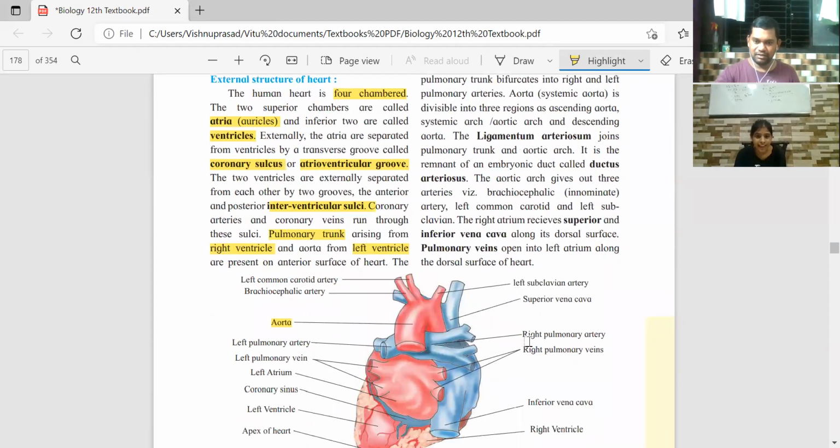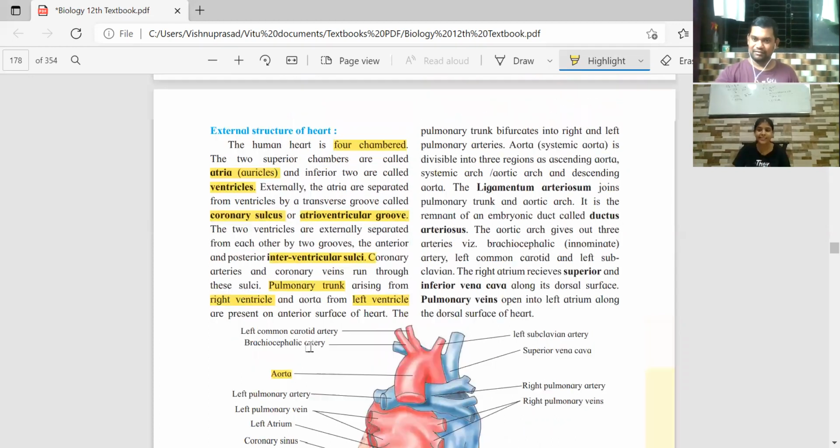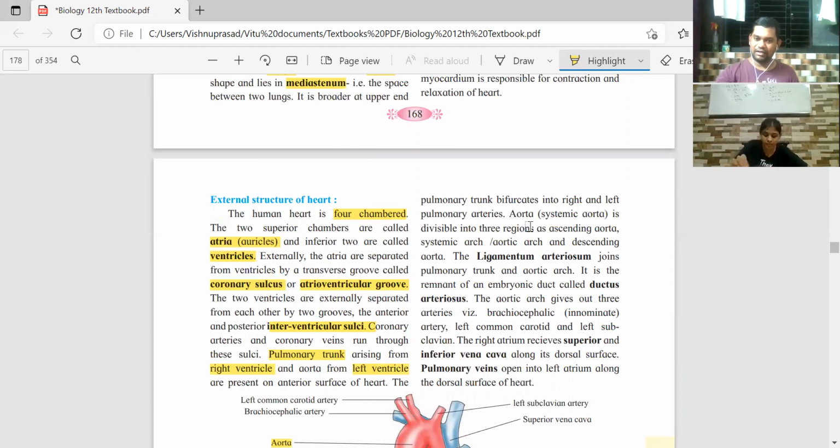और ये जो pulmonary trunk that is arising divides into two branches. One of them is called the right pulmonary artery. The other one is the left pulmonary artery. And aorta is also called the systemic aorta. Aorta का systemic function है. Systemic का मतलब है entire body. So when you say aorta, it is the artery responsible for distributing oxygenated blood to every part of the body.